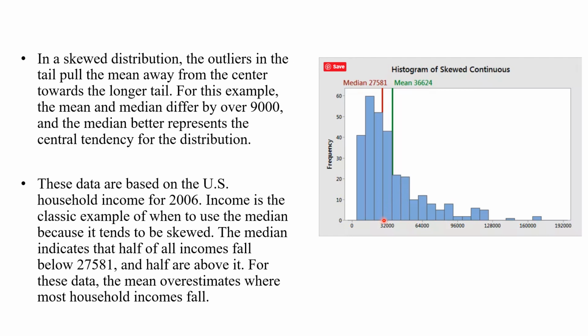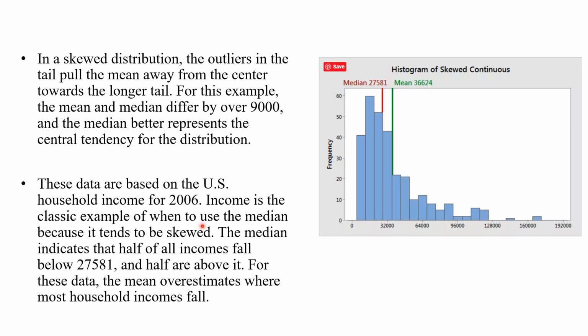So it is obvious that this height represents the frequency, that is, the number of people earning income in this range. The breadth of this bar represents the range of income, and this height represents the people that are earning this income.